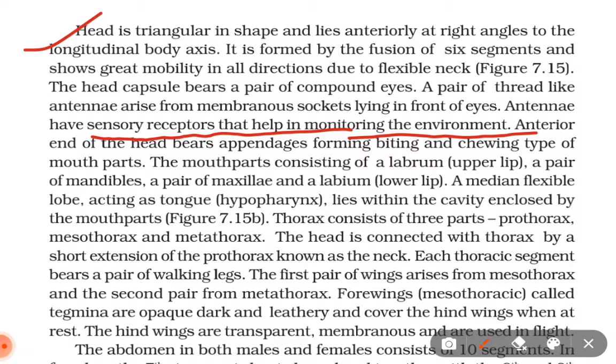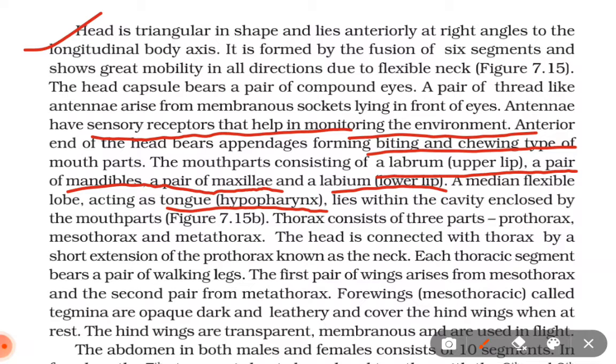Anterior end of the head bears appendages forming biting and chewing type mouth parts. The mouth parts consist of a labrum, upper lip, a pair of mandibles, a pair of maxillae and a labium, lower lip. A median flexible lobe acting as a tongue, the hypopharynx, lies within the cavity enclosed by the mouth parts.